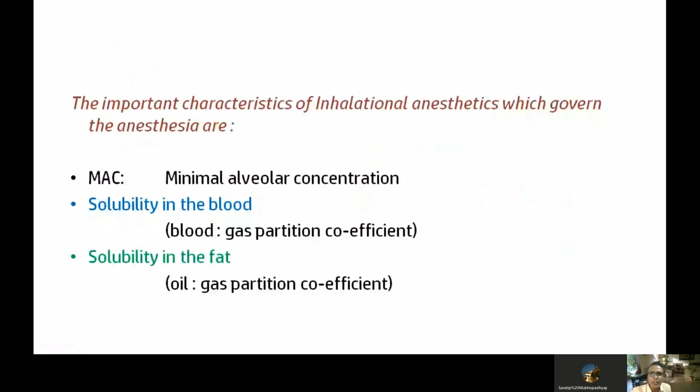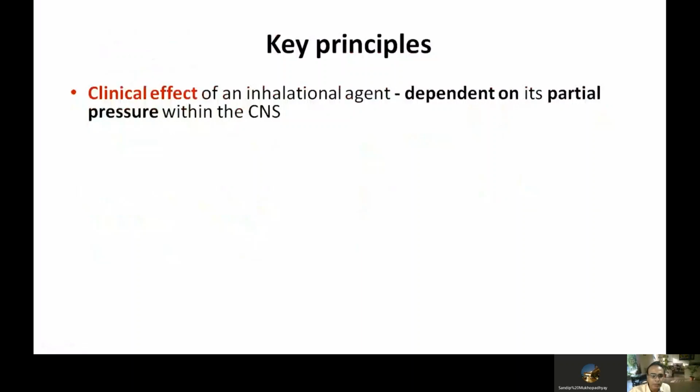The important characteristics of general anesthetics which govern the anesthesia are MAC, or minimal alveolar concentration, its solubility in the blood, which is the blood gas partition coefficient, and solubility in fat, which is the oil gas partition coefficient. There are some key principles you must remember. First of all, the clinical effect of the inhalational agent depends on its partial pressure within the CNS. Unless a specific partial pressure is produced, it cannot produce the desired effect. Here the desired effect is general anesthesia.